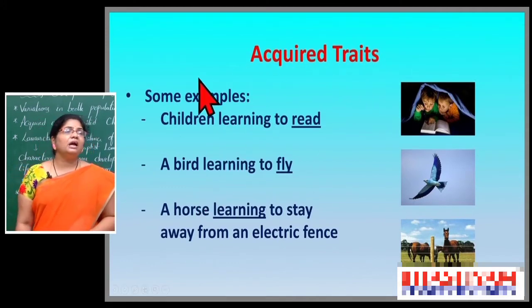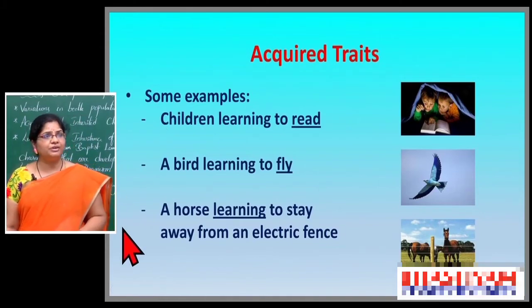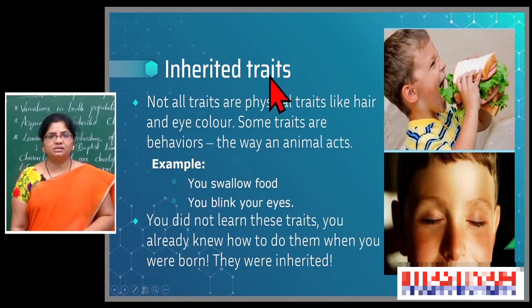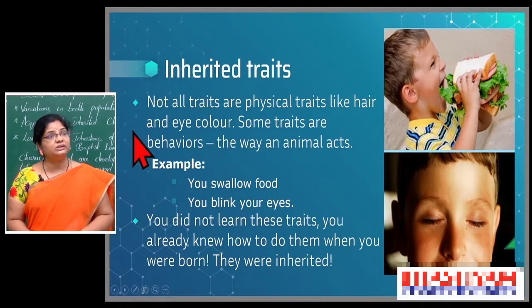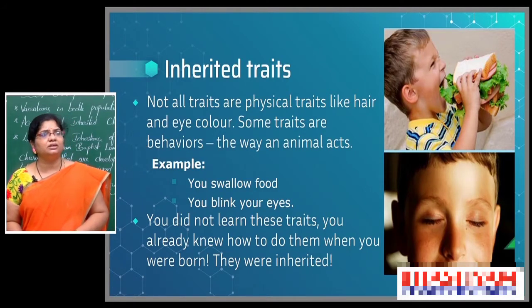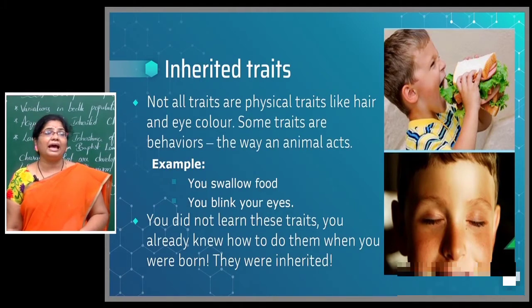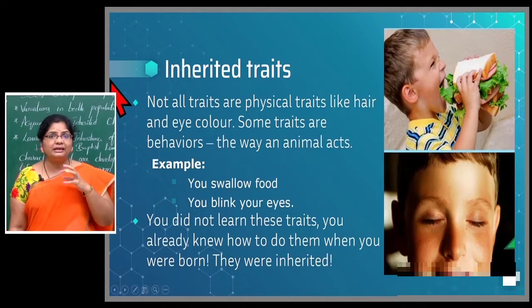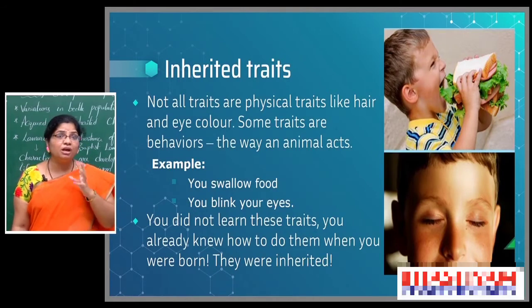Now let us see another kind of traits that we have. Those are the inherited traits. Acquired traits do not come by birth, but what about the inherited traits? Not all traits are physical traits like hair and eye color. Some are traits or behaviors, the way an animal acts. All of these we will get through heredity. Different kinds of traits we will get by birth, with no need to learn them.